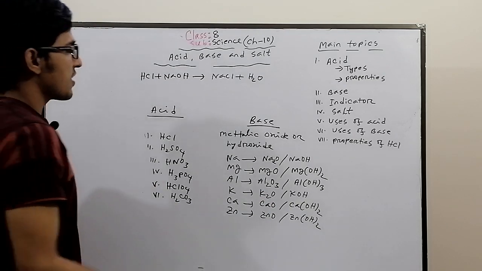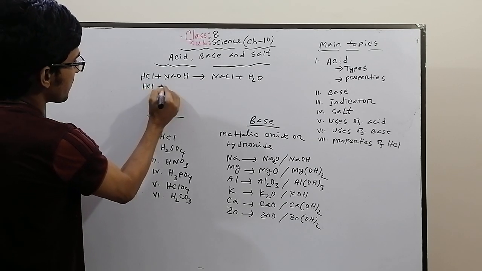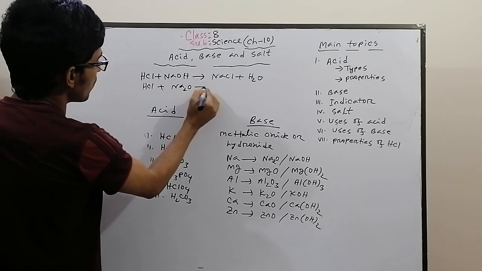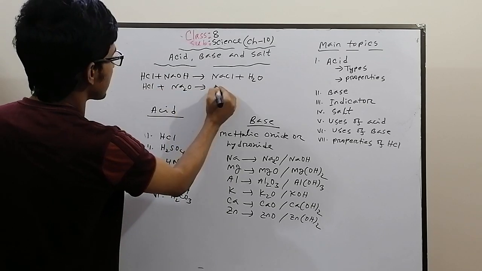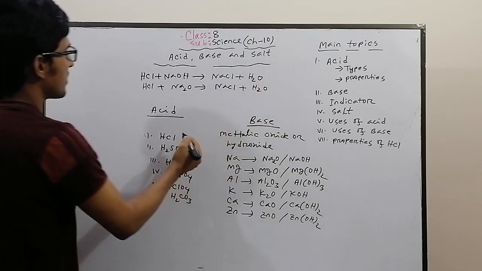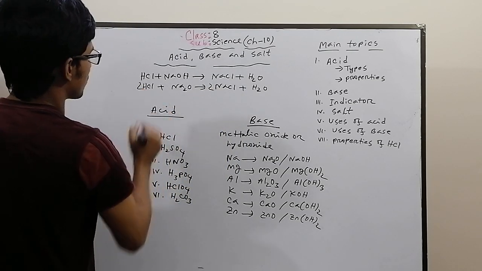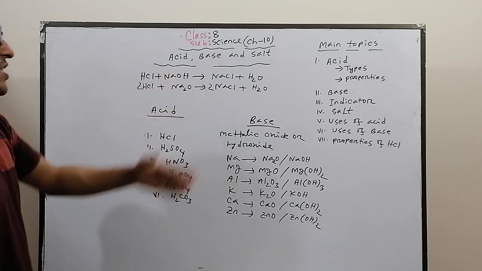Okay, so you can try or practice at home. Or HCl plus Na2O, then it will be NaCl plus H2O. So sodium is 2, here 2 and 2. This is a neutralization reaction.